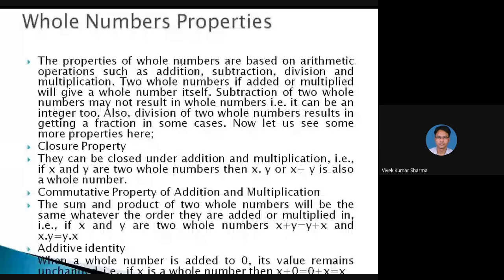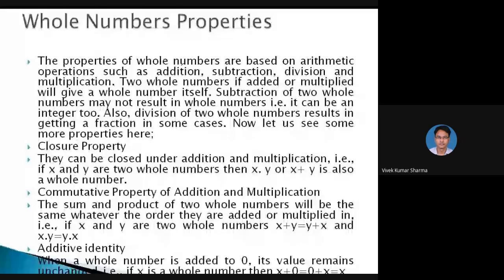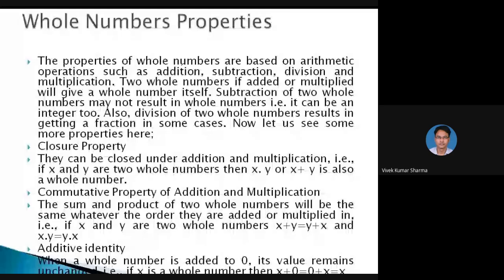They also follow the commutative property. They also follow the additive identity: x plus 0 is equal to 0 plus x, which is again x. So this is called additive identity.